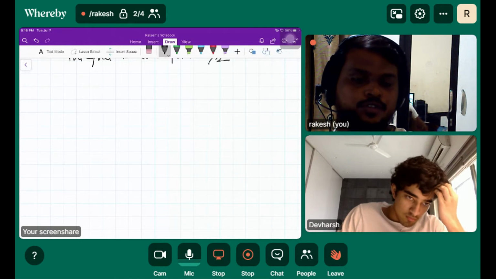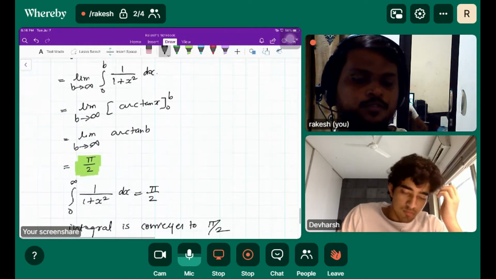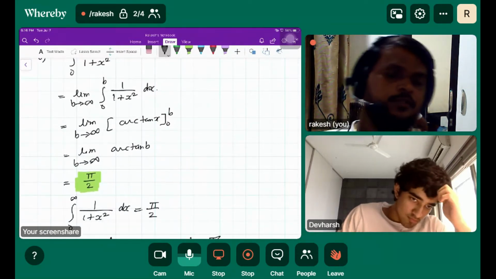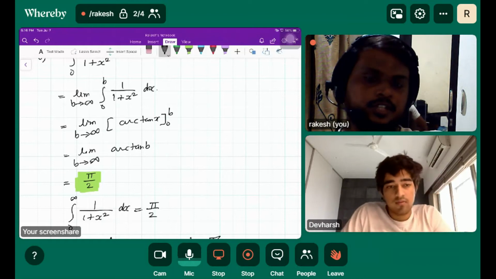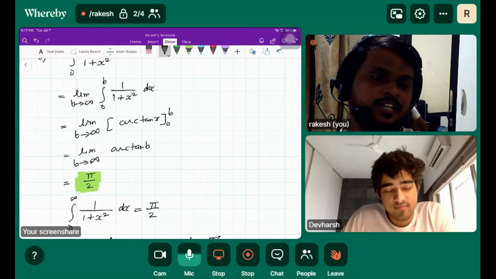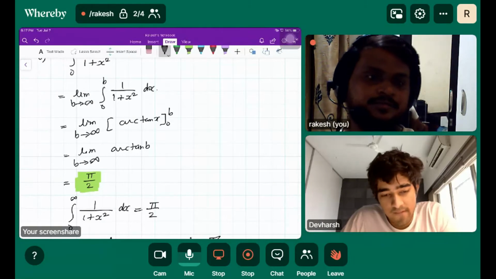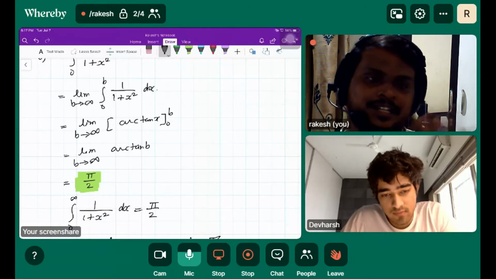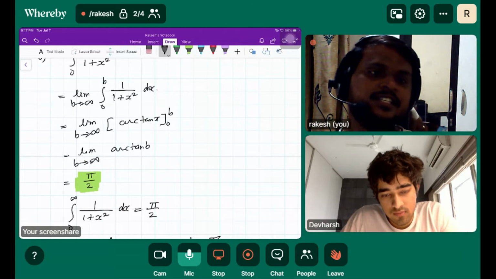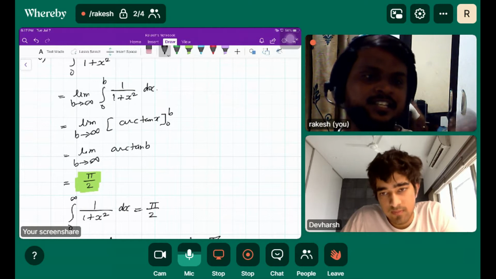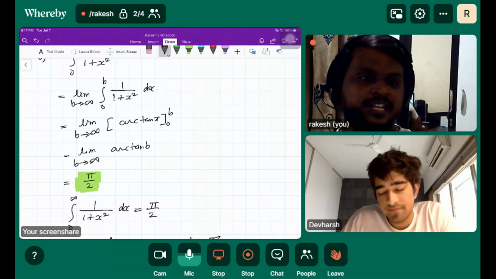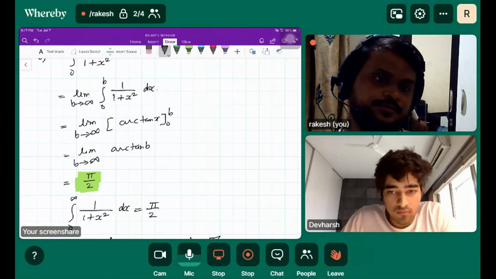That is the foremost condition. If you consider 1 over 1 plus x square here, you can observe that it is basically a decreasing series. It is not an increasing series. The series needs to be decreasing for convergence.